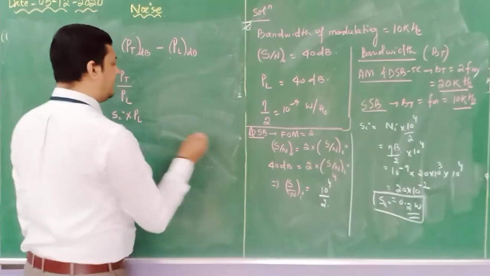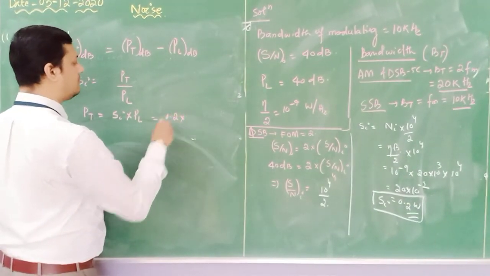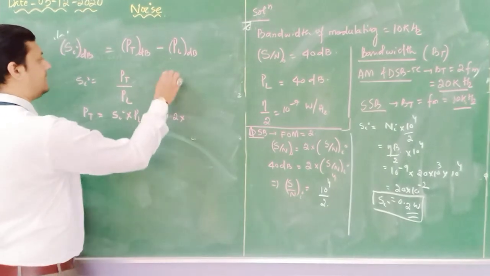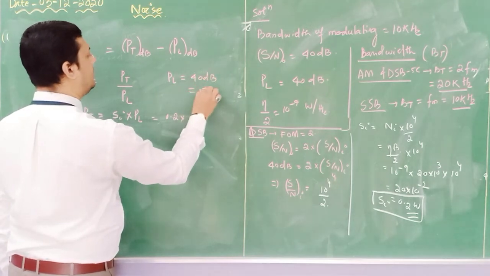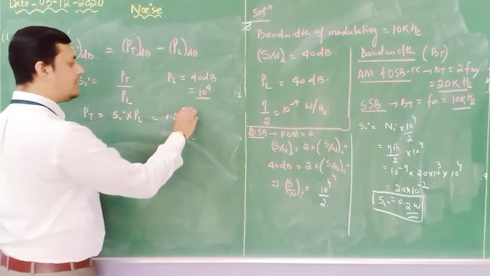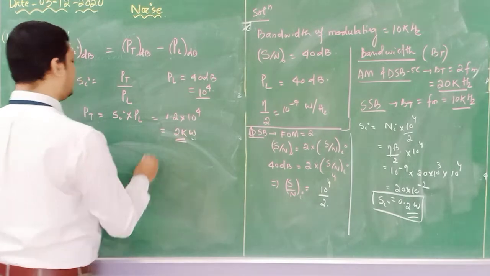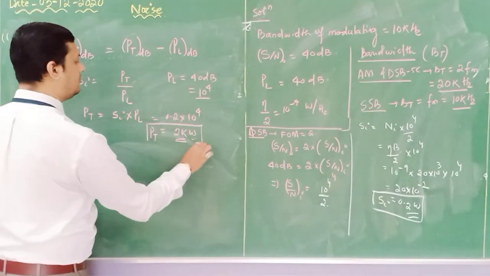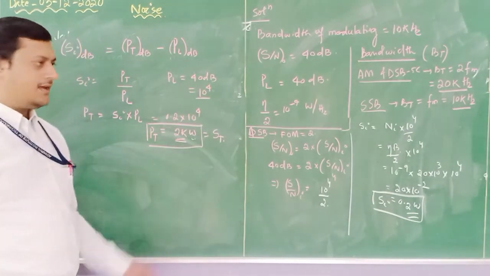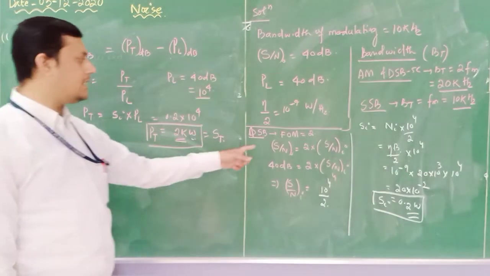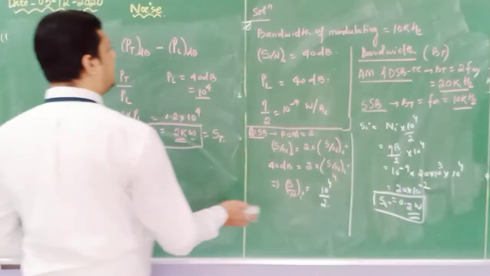Now as we have determined, input signal power for the DSB-SC system is how much? 0.2 watt. Now what are the losses? As it is given as 40 dB, you need to convert it to decimal, so it is 10 to the power 4. So here I will substitute 10 to the power 4, so it is 2 kilowatt. That means transmitted power is 2 kilowatt. Here according to the question, it is ST. Okay, so ST is 2 kilowatt when we are using the DSB-SC signal. Done. Now we will see with respect to the SSB-SC signal.